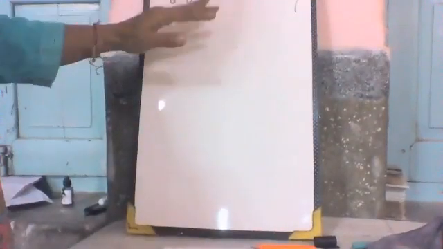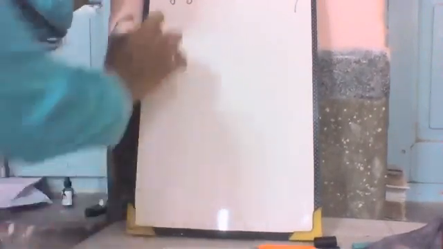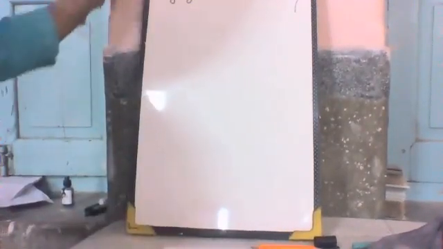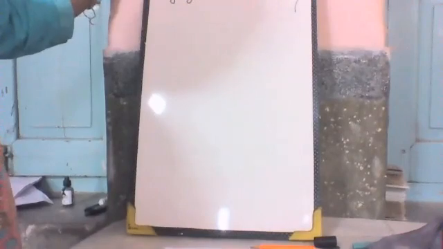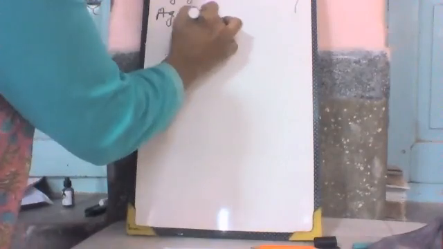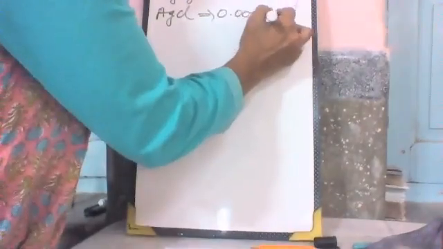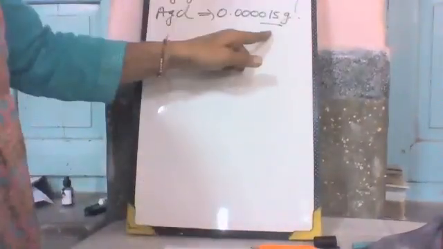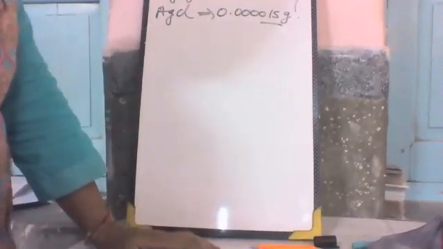Negligible solubility means it cannot dissolve in a proper amount. It can dissolve in a very small amount, which we can ignore. Silver chloride, AgCl, has a solubility value that we can ignore. The silver chloride is an insoluble substance.